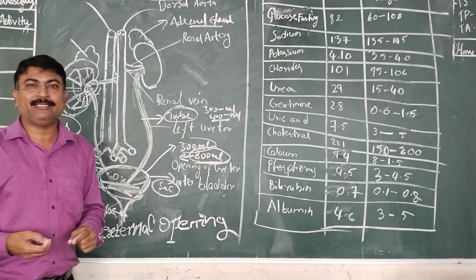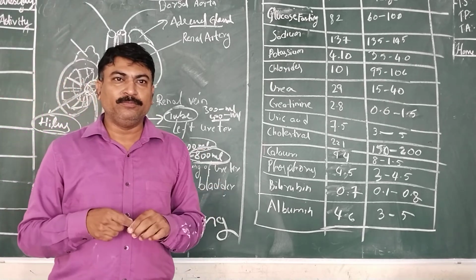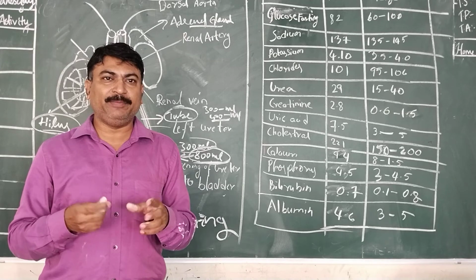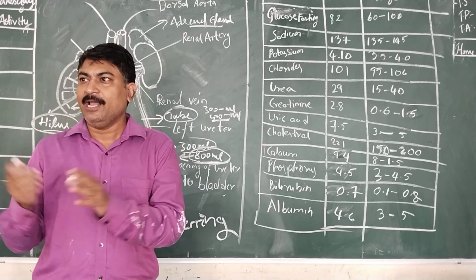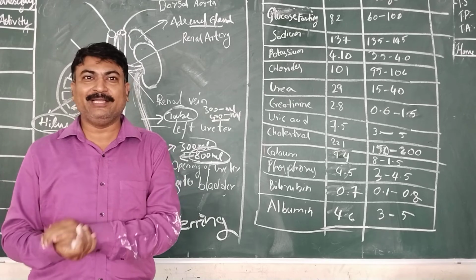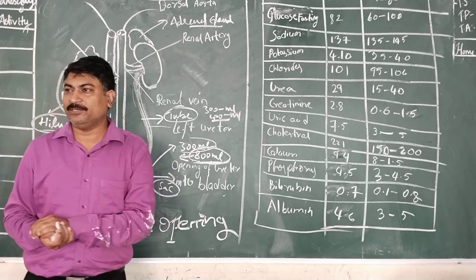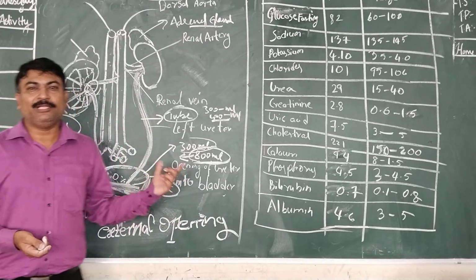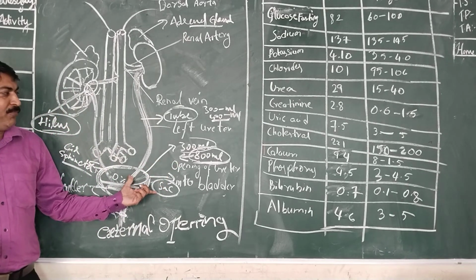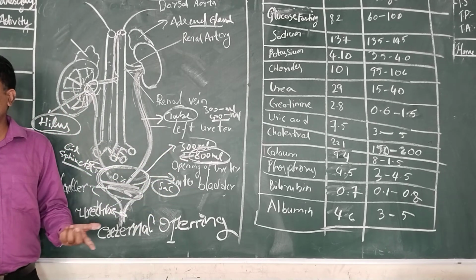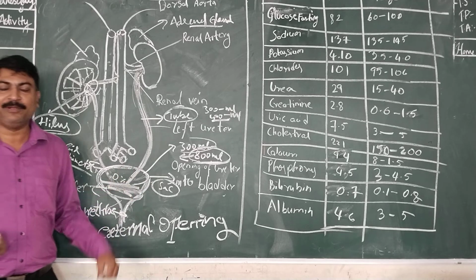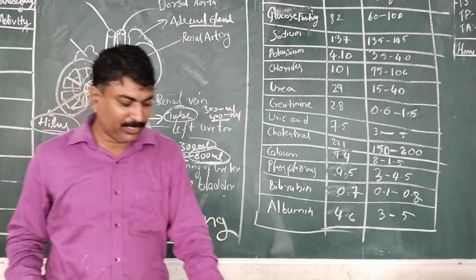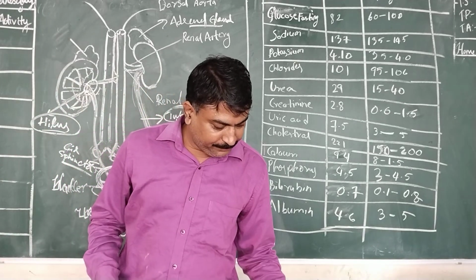For example, take a balloon. You blow the balloon. Whatever the maximum capacity is, it is going to blow up to that size. It is going to increase in size. After passing that, what happens? It is going to burst. Similarly, the bladder will be safe up to its maximum capacity. If you are not going to pass out urine, then it becomes poison, and either it bursts or it becomes poisonous material, which leads to the death of that person.